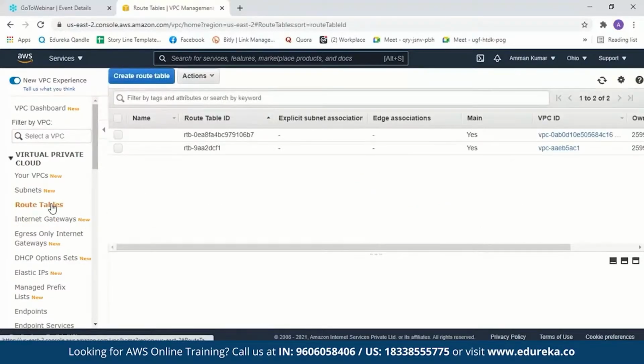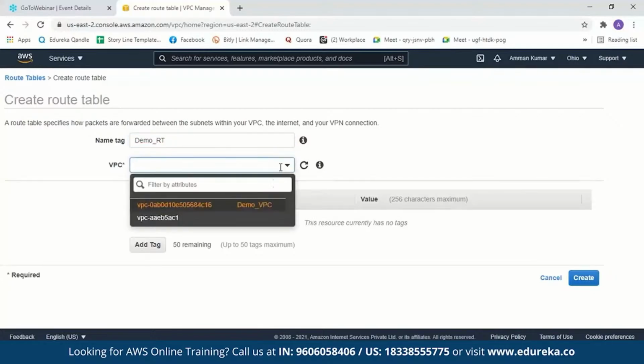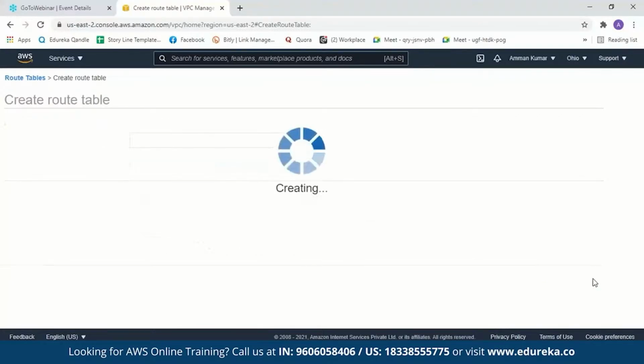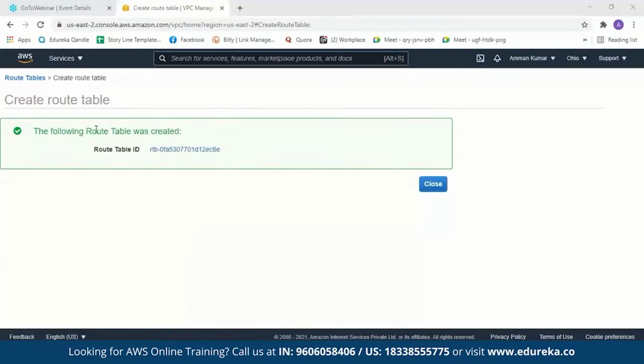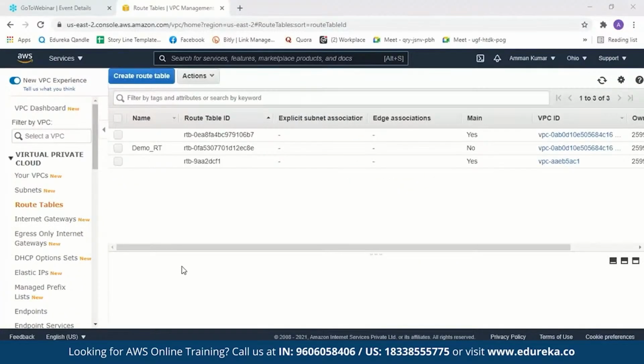Now as I mentioned before, route table determines where the network traffic from a VPC is directed. Now these are some of the default route tables, but we'll create a new route table. So now we have to name a route table. Let us name it Demo Route Table. And we have to attach a VPC to it. Here is a VPC. Let us create it. We'll get a message saying a following route table was created. And here is the route table ID. We'll close it. So after we create a route table, we have to associate a subnet to it.